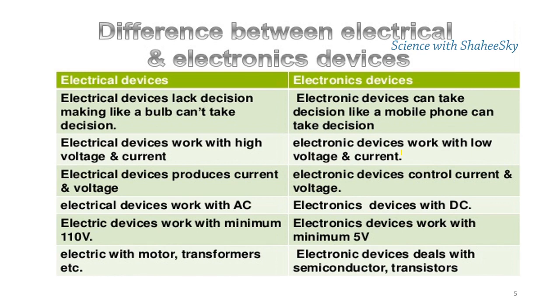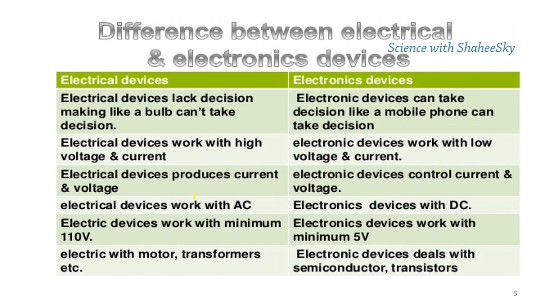Electrical devices work with high voltage current, but electronic devices work with low voltage current. This is the plus point of electronic devices, because while working with electrical devices we have to consume more energy, but with electronic devices we need not consume more energy.